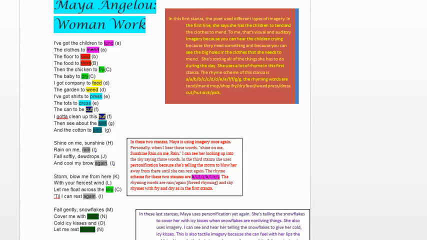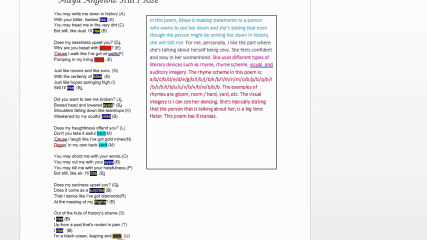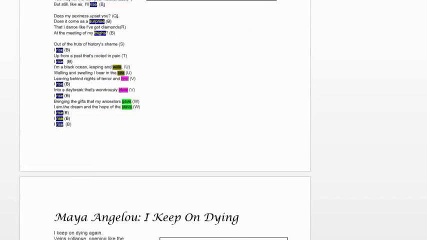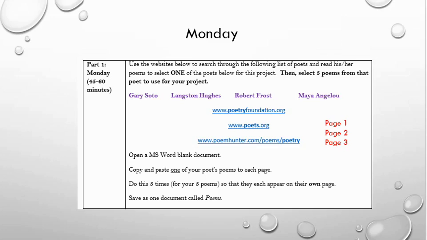So for example, if I chose the poem Woman Work, I would copy it to one page and paste it. My second poem by her might be Still I Rise. And a third poem by her is I Keep on Dying. I would copy them and paste them to one Microsoft Word document, one page for each poem. After you've done that, please save it. And that is your goal for Monday.